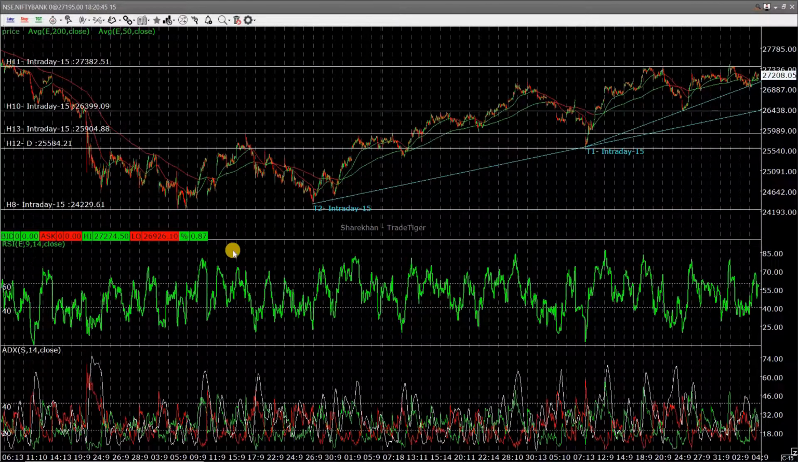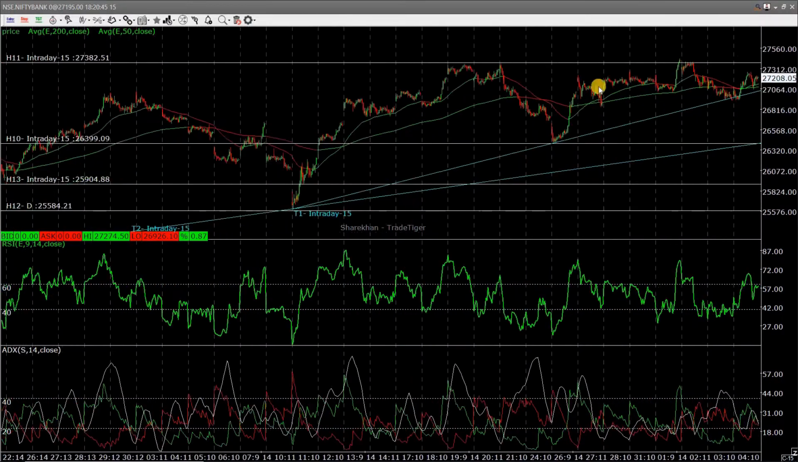So this is the 15-minute chart of Bank Nifty. As you can see, it's in a pretty solid uptrend, forming higher highs and higher lows. Even on the shorter period, it is still following trend lines. It is near the near-term trend line. It has formed a golden cross on the moving averages, as you can see.